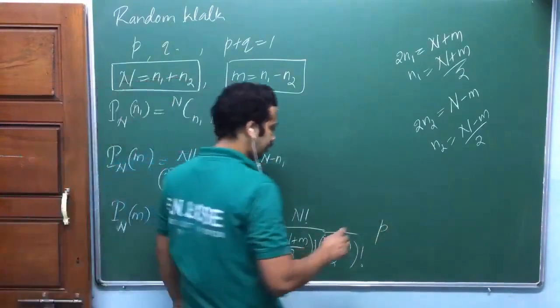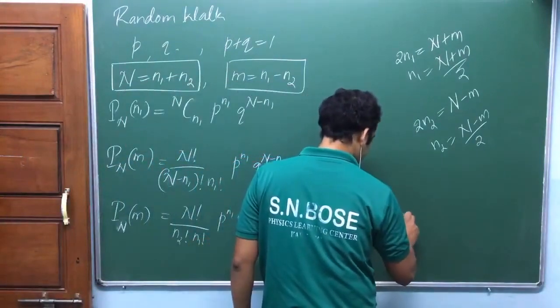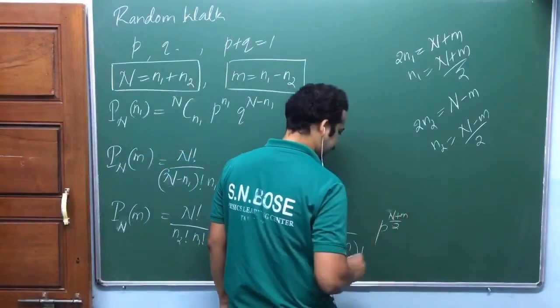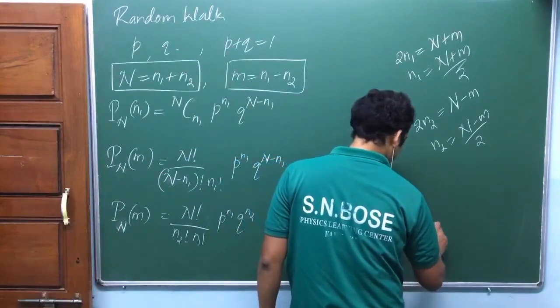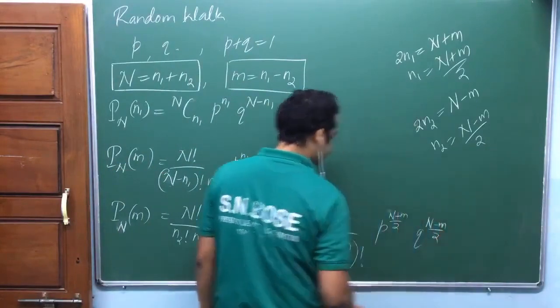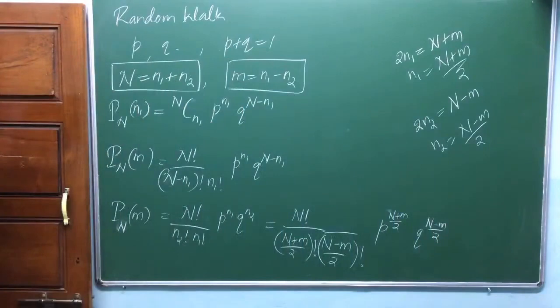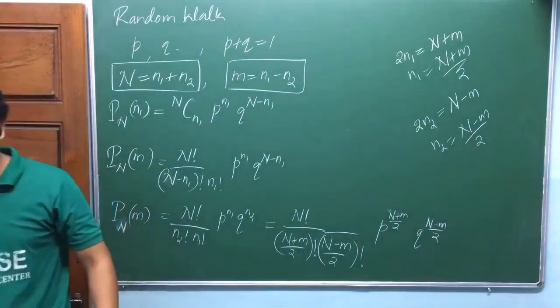What is n1? n plus m by 2. Into q raised to n minus m by 2. Another way of writing the same thing. Can you work out this one later?